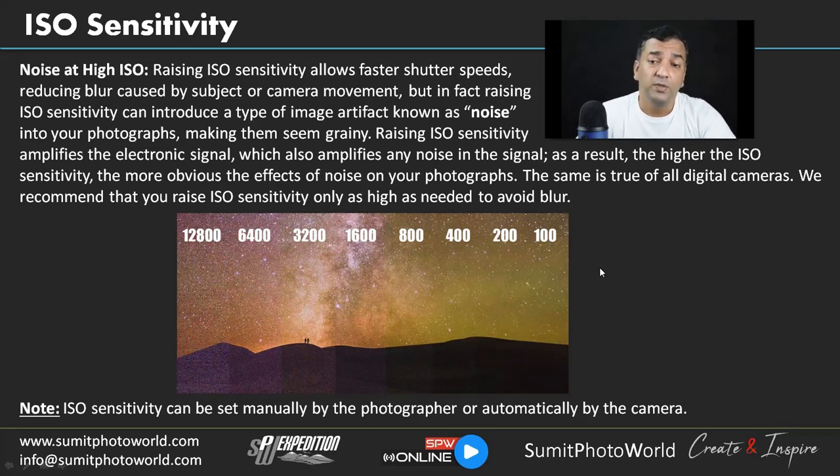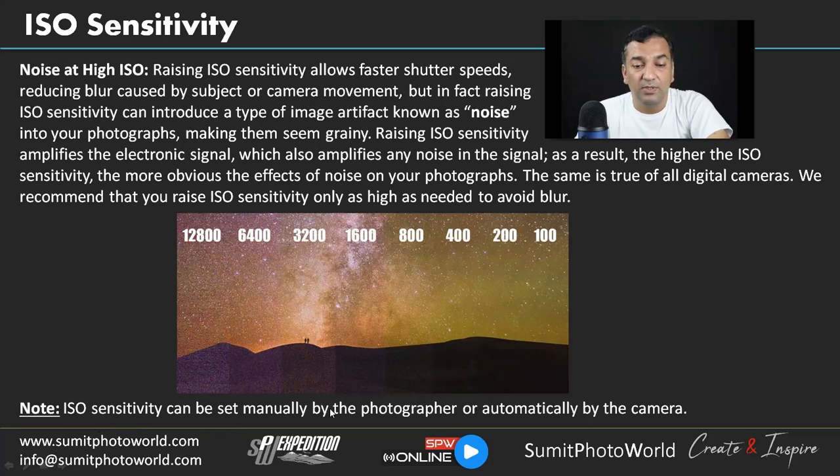So when you are using higher ISO, use it only up to the point where you need a handheld shutter speed. When you are handholding, if you are not on a tripod and your lens does not support vibration reduction or stabilization to work with a low shutter speed, try to avoid high ISO and keep it minimal. Just to capture the image, keep the ISO level only as high as required.